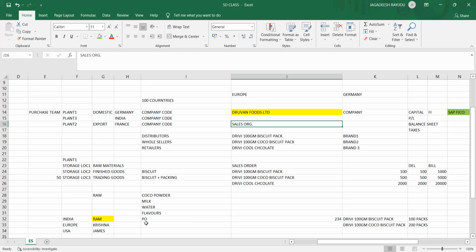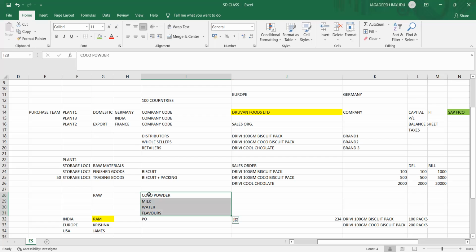Like that, if you would like to implement SAP for Apollo Hospital or Yashoda Hospital or Fortis Hospital, the divisions are different. It won't be a common division. Everyone will not be in it. But for these products, you don't require that. If you would like to make it a common division, biscuits and chocolates and sauces, or else biscuits and chocolates you keep in one division and sauces in another division. Ice creams, you can keep as a separate division. It depends on how the customer wants; you have to understand that and create it in the SAP system.